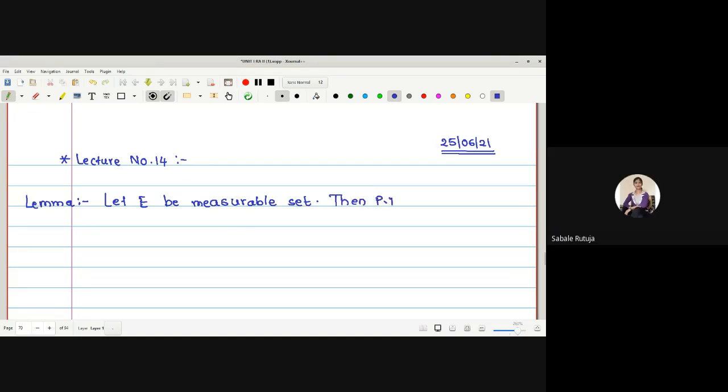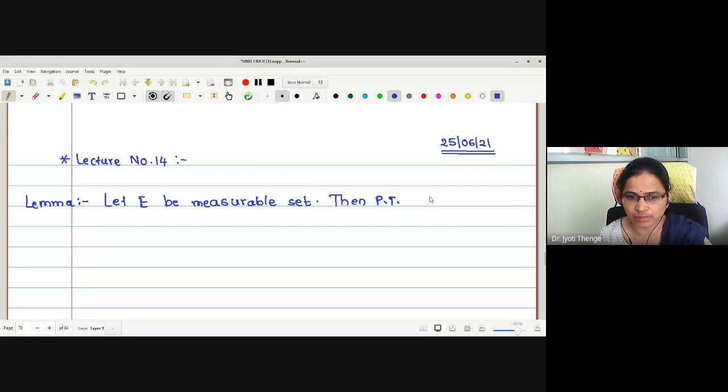Yes, ma'am. Now we are going to use the fact that Lebesgue measure is equal to outer measure for a measurable set. Now, what is our aim to prove? To prove that the translation E plus y is a measurable set.